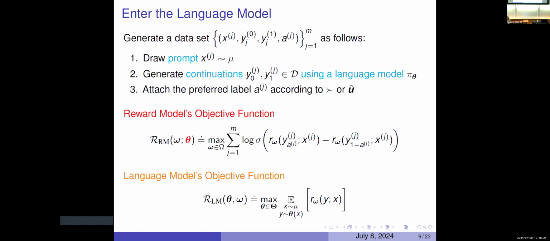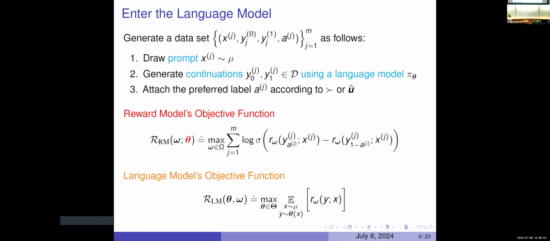Right. So I'm confused. We want them to be far apart. I mean, what I don't understand is the language models. So the language model, sorry, say again. There are two responses. Okay, so maybe what's missing is the fact that there's this person outside the system who is saying which is better and which is worse. So the language model is not really impacting that part of the problem.